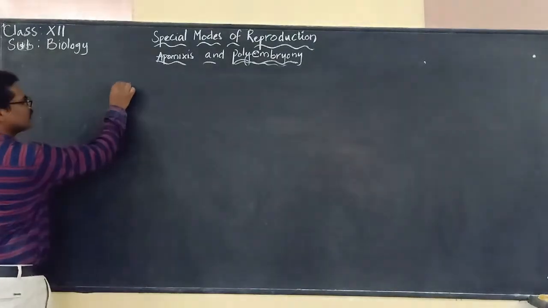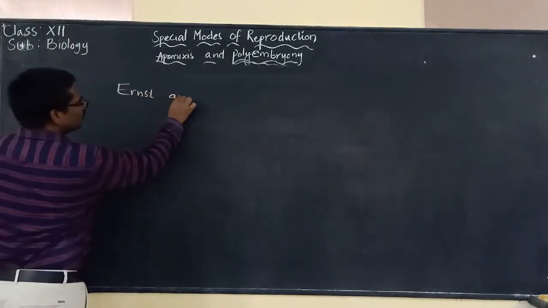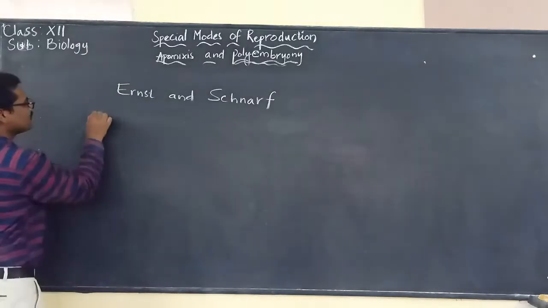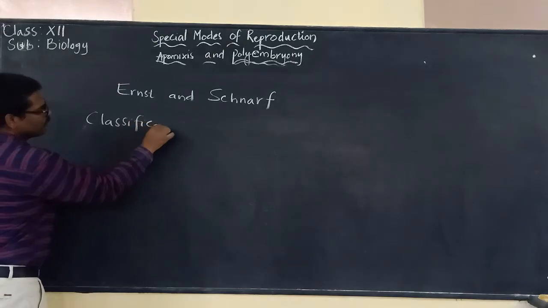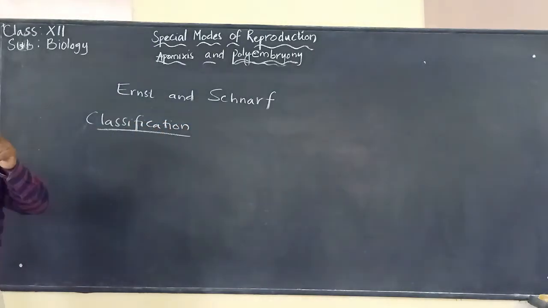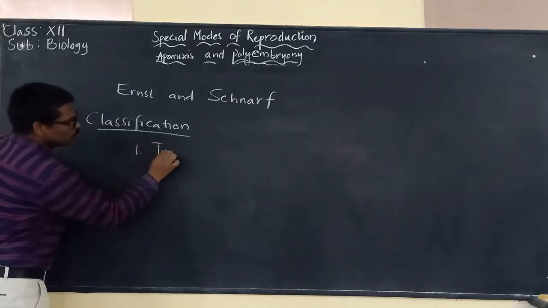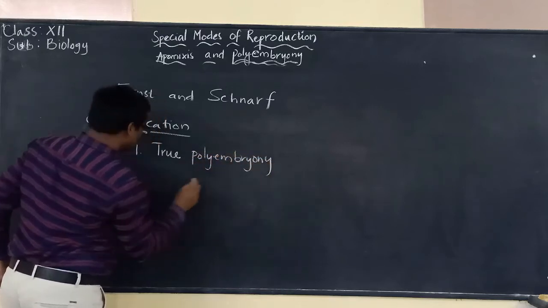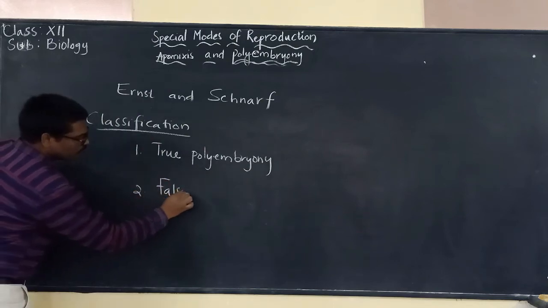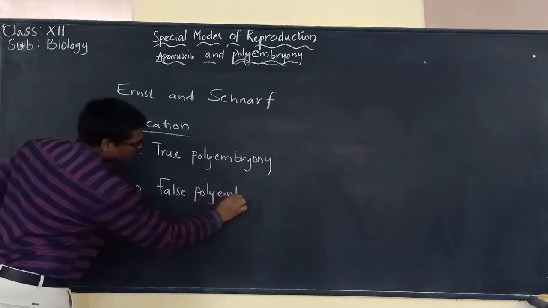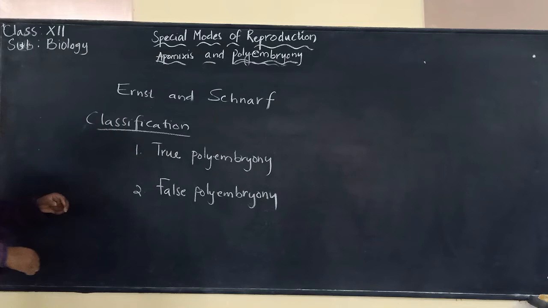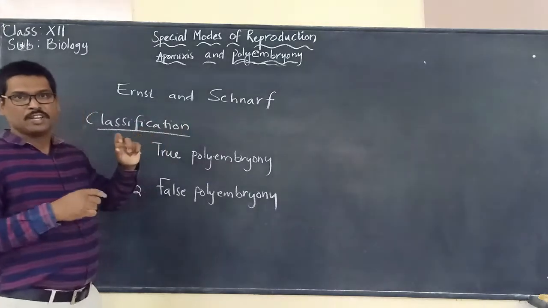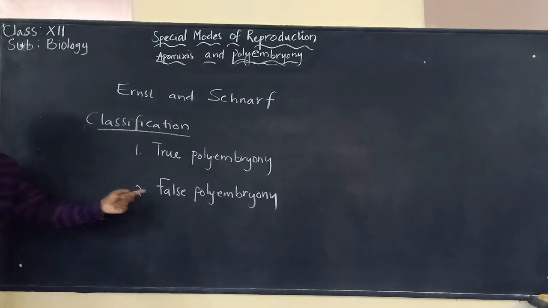There are two scientists called Ernst and Snell, who classified polyembryony into two types: true polyembryony and false polyembryony.